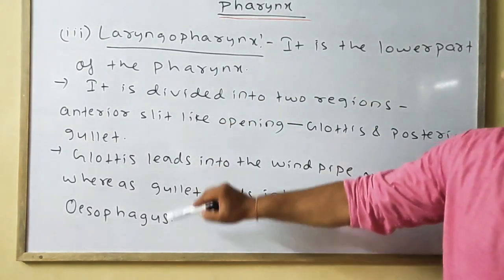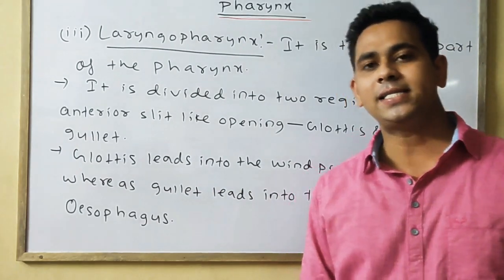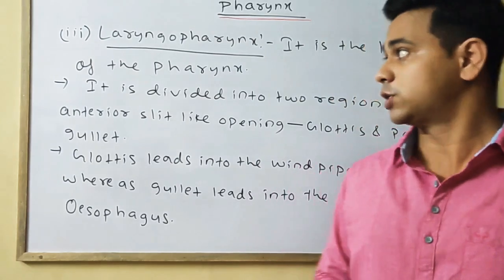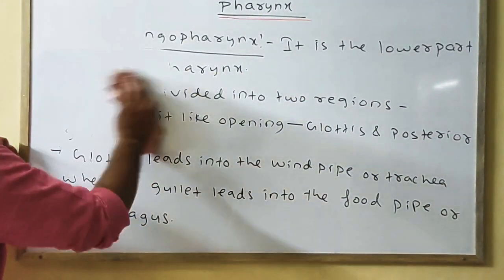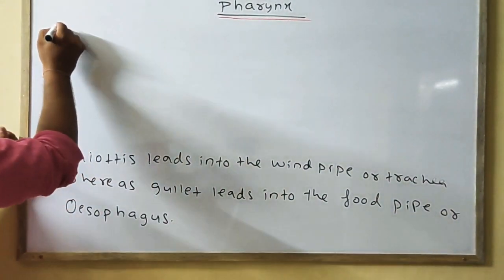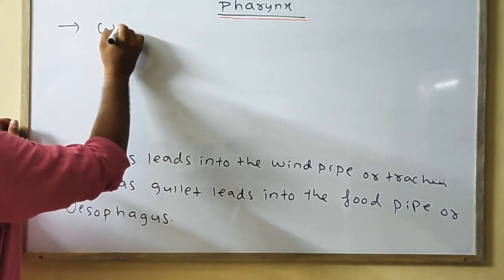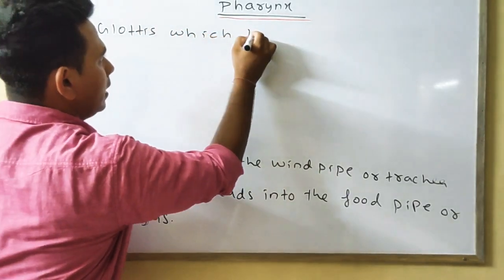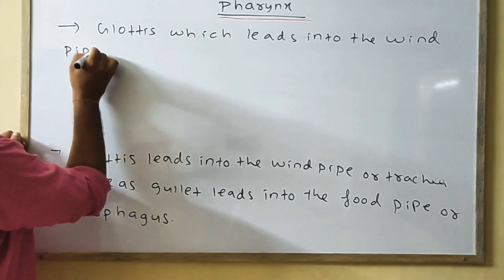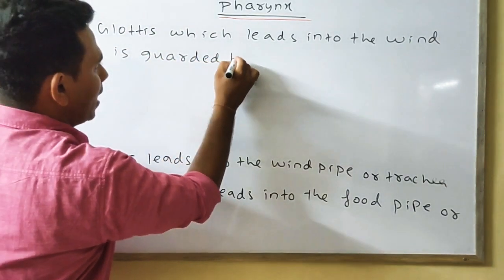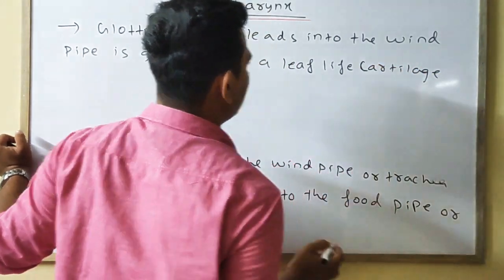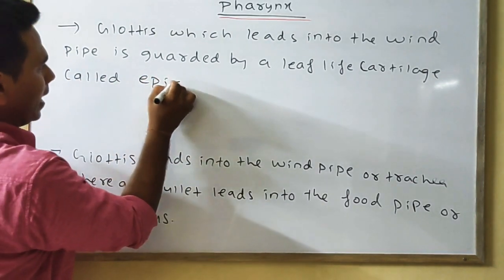The next point, or the fourth point, is that the glottis, which leads into the windpipe, is guarded by a leaf-like cartilage structure called the epiglottis.